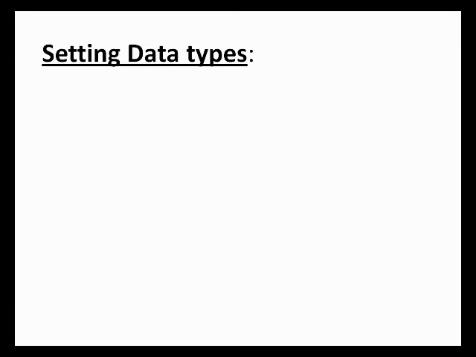Next heading is setting data type. How can we set the data type? First one is short text. It is used to store text, combination of text and numbers like addresses, and numbers that will not be used in calculation like phone number and postal code. It can store up to 255 characters.